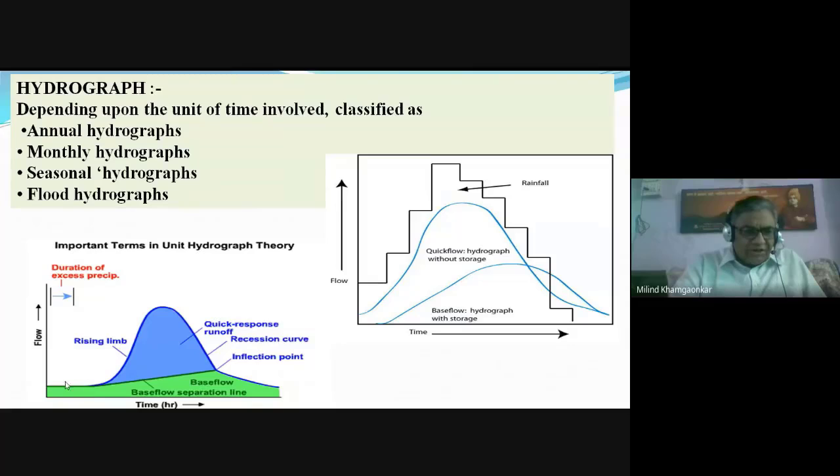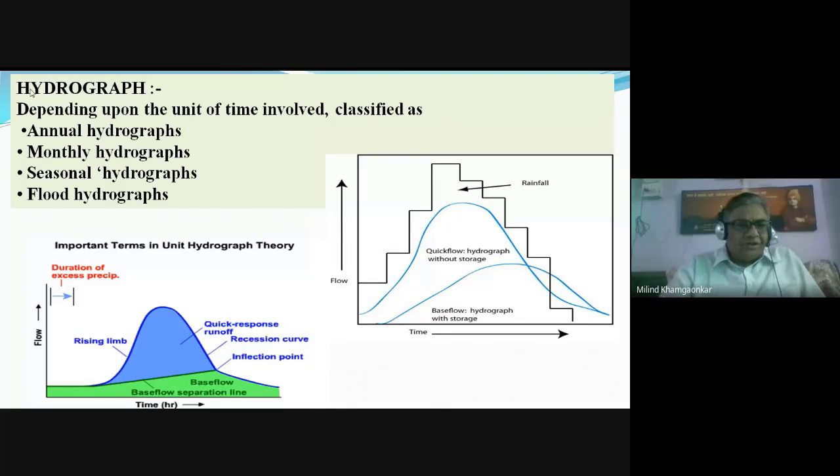Whatever flow is there in the stream is shown at the beginning. But due to the effect of the precipitation, which we call excess precipitation, this results in an increase in the runoff. Therefore, the runoff increases and can be represented in this hydrograph. It reaches the maximum value.